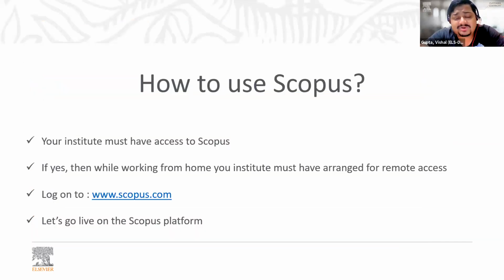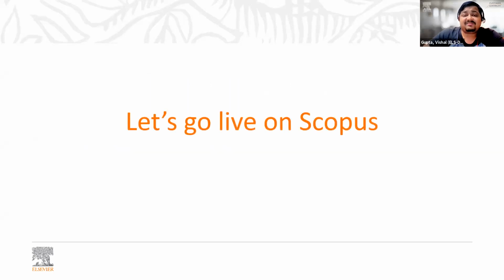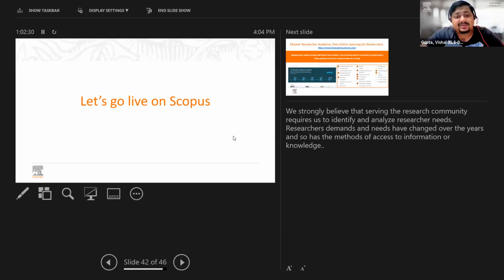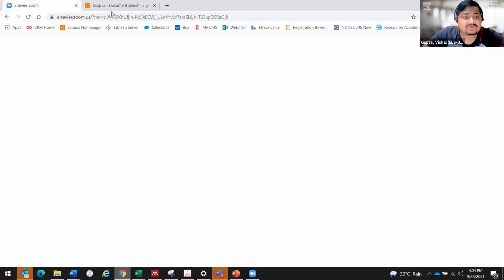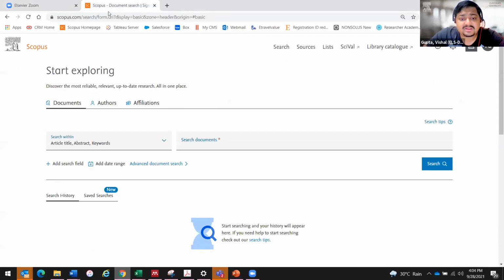So how can you access Scopus? First of all, your institute must have subscribed to Scopus, so they should have access. If you're working from home, you should have arranged for remote access for yourself. And then you need to log on to www.scopus.com, or from within your library, if there is a link available within your library website, you need to go there, click on Scopus, and then let's go to the live platform and see how Scopus can actually help you get answers to a lot of questions that you might be asking yourself, right? So let me just open Scopus for a minute.